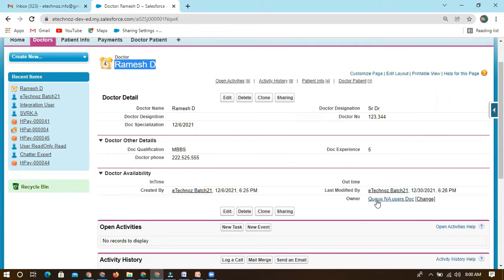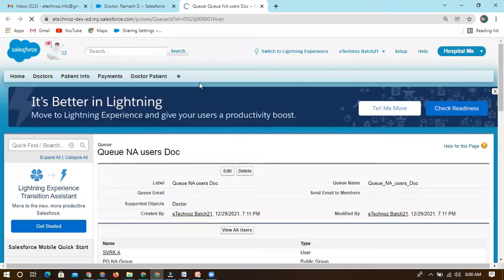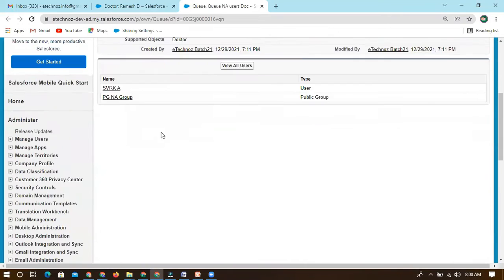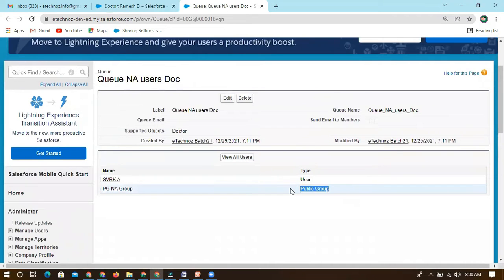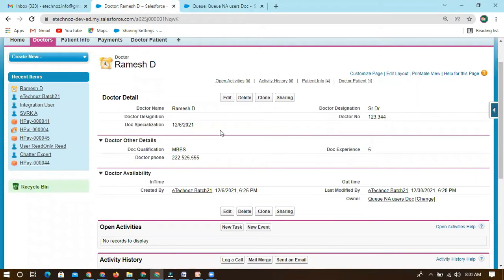If you want to check who is available under this queue, yesterday we created queues, so within that queue, who are the members? One is SVRKA, and the second is a public group. We can assign a group of members in a queue, single users also, and role based also. We saw that yesterday. It has multiple users here, and all these users will be notified through a mail. So now you will be the owner for this record.